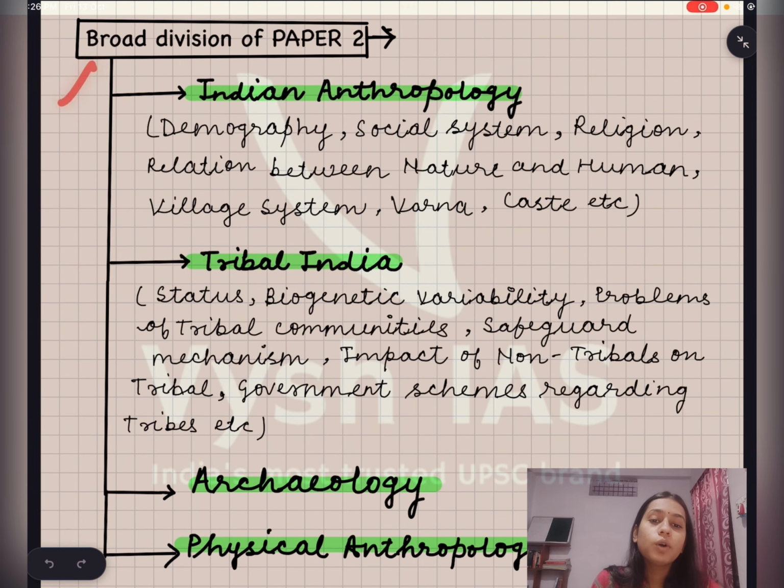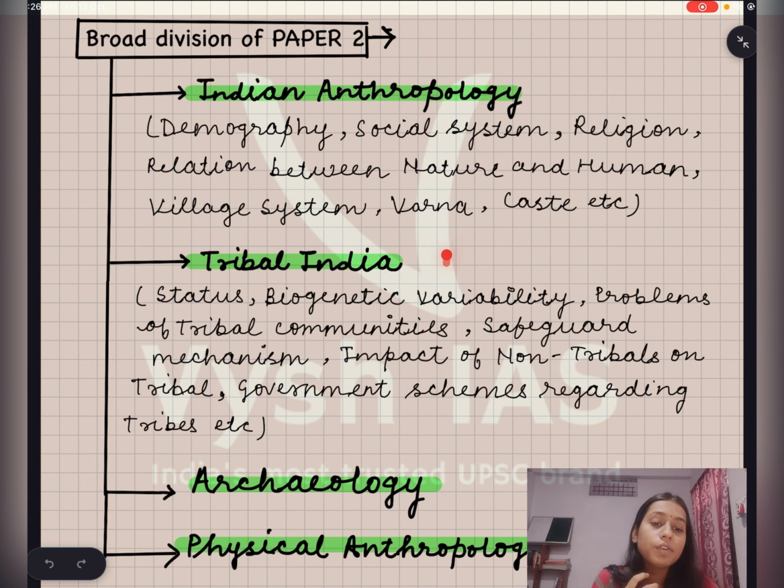Now let's have a look at the broad division of paper 2. As I have mentioned earlier, paper 2 is specific to Indian anthropology. Whatever you have studied in paper first, you have to apply it in the context of India. So first is Indian anthropology. Here you have to study demography, social system, religion, relation between nature and human, village system, varna, caste, etc.